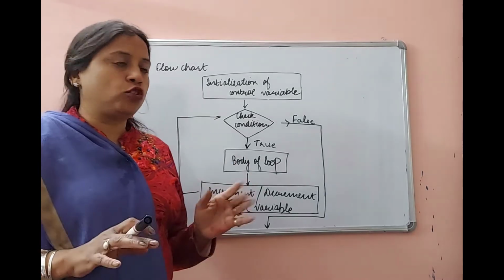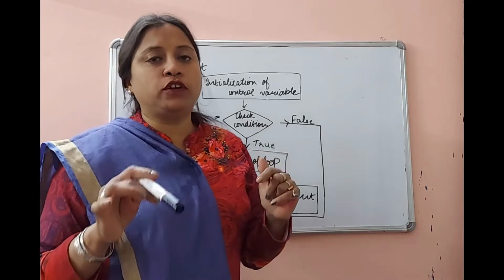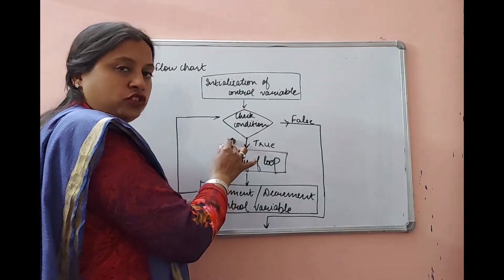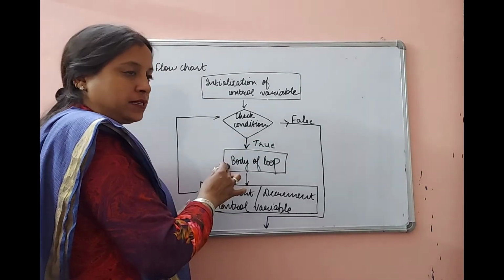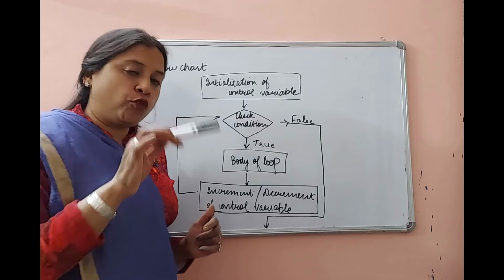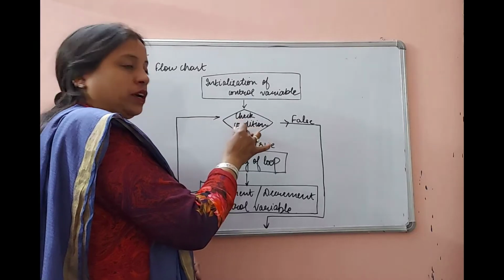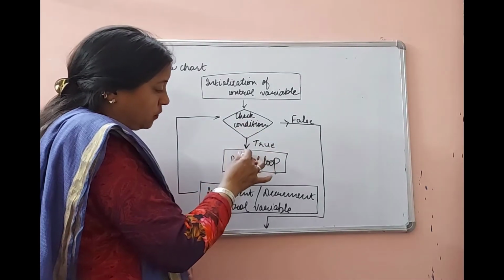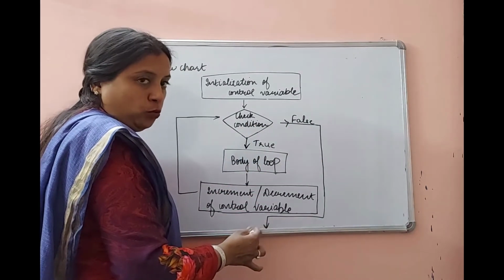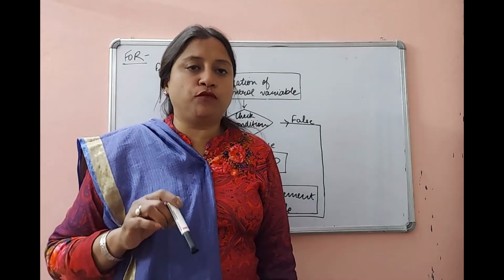Now I will explain you the for loop with the help of the flowchart. This is a flowchart of a for loop. First of all, the control variable will be initialized, that is, a value will be given to the control variable only once. After that, the condition will be checked. If this condition is true, then the body of the loop will be executed. After that, the increment or decrement of the control variable, that is the third part of the for loop, will be executed. Now control will go again here to check if the condition is true. Again control will come to the body of the loop, but if the condition is false, then the control will come out of the loop.